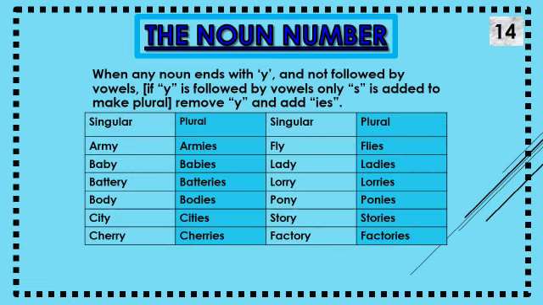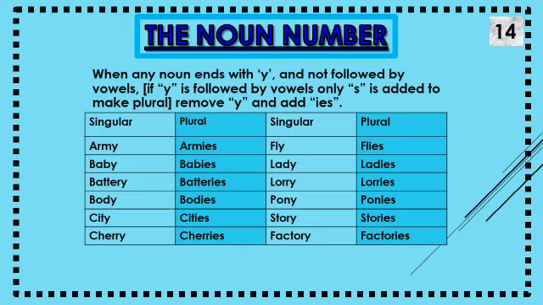if the singular noun ends with y and the letter before y is a consonant, change y to i and add es. Look, when a noun ends with y not preceded by a vowel, remove y and add ies. If y is preceded by a vowel, only s is added to make the plural. It means y will be changed in the plural, you can add only ies.